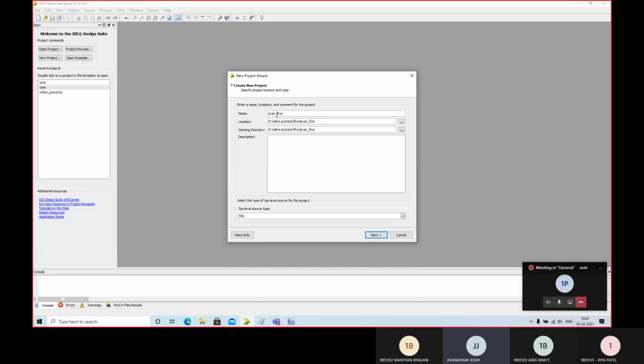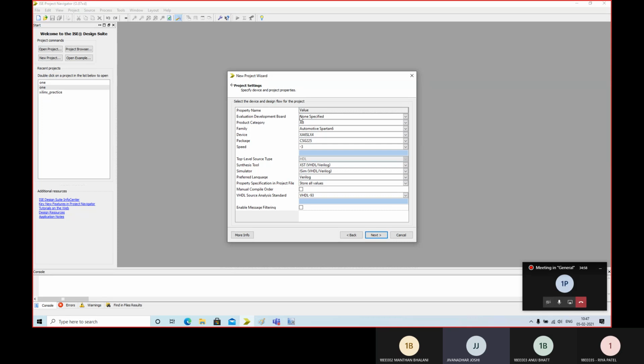Okay, you can see here we have HDL, right? Here you can see the name of the FPGA you are going to use, meaning the device itself. By default, when you install the software, it will take Artix 7, but don't take it.